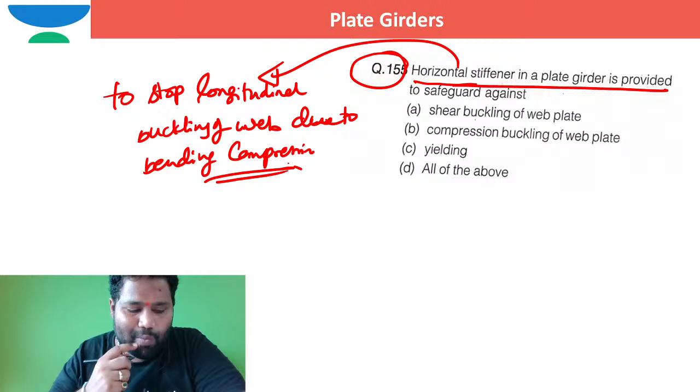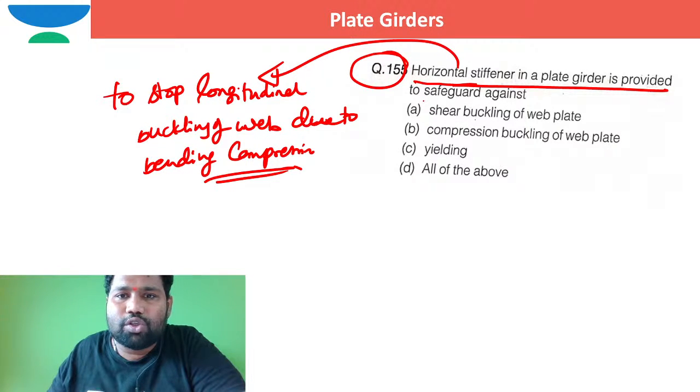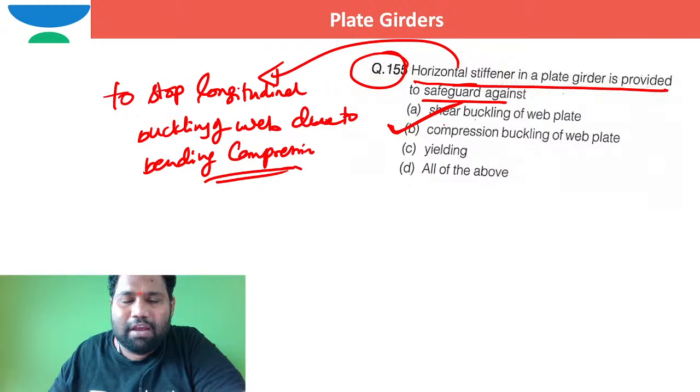So what is the correct option that is used to safeguard against compression buckling of the web plate? Yes, this is the longitudinal buckling of the web plate that arises because of bending compression, right? So option A is the correct one.